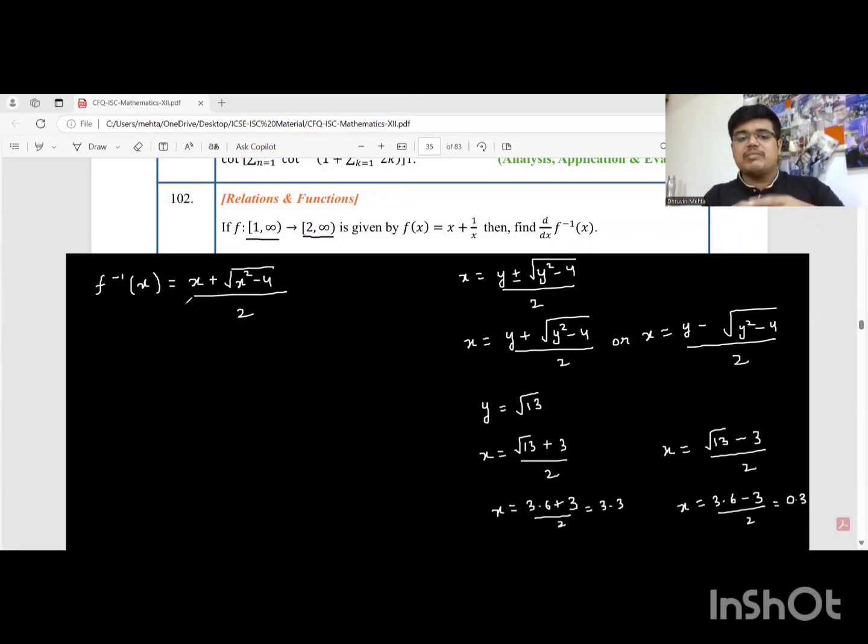Once you get f inverse in this sum, we have an additional step. We have to find the derivative. I leave that part up to you, students. I hope you already know derivatives, students. If you don't, may God save you.